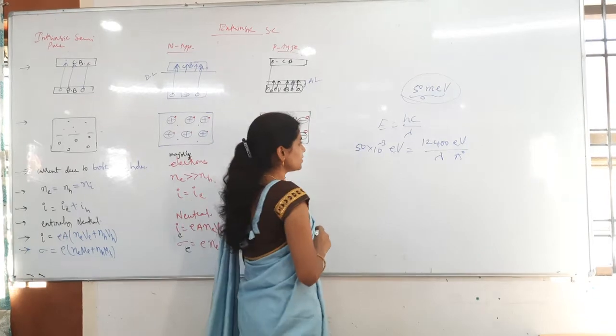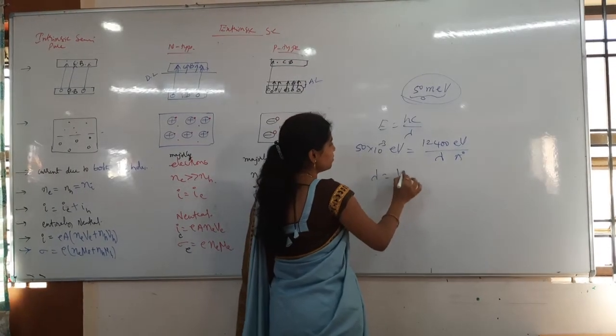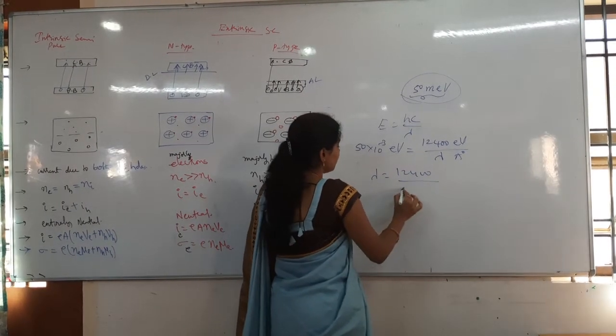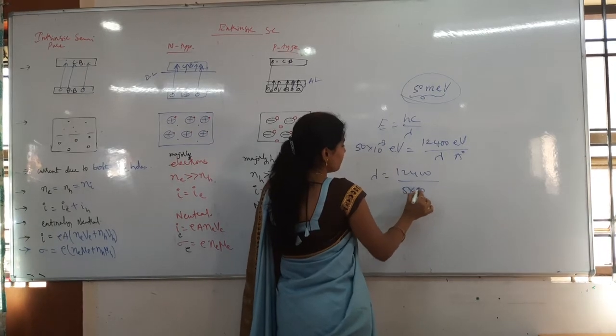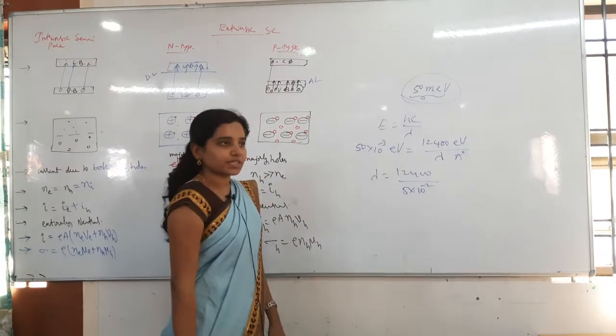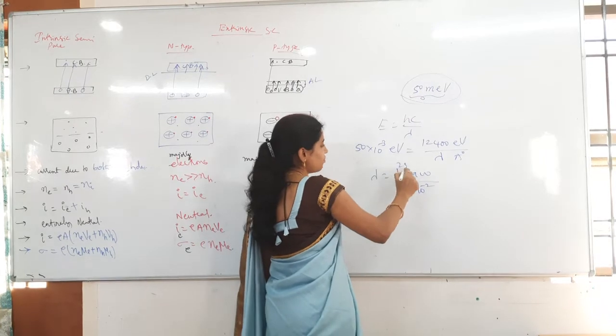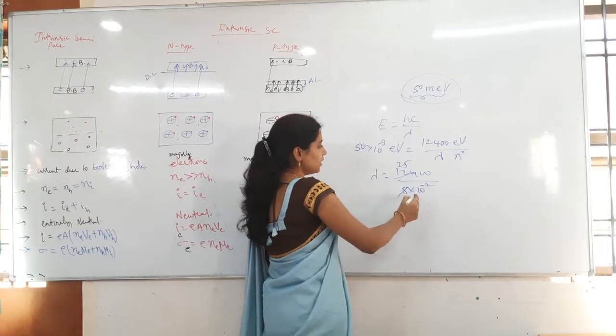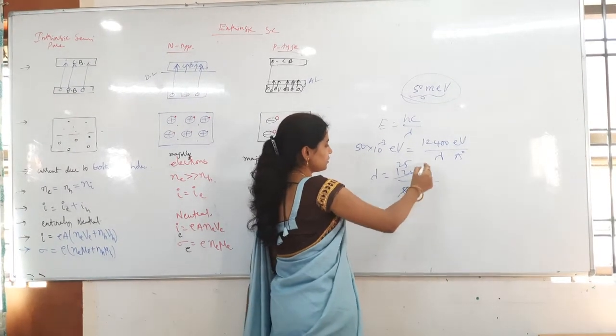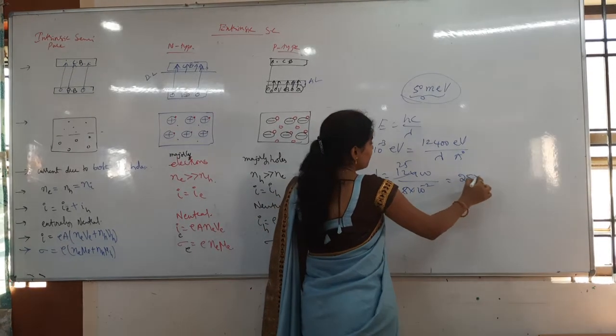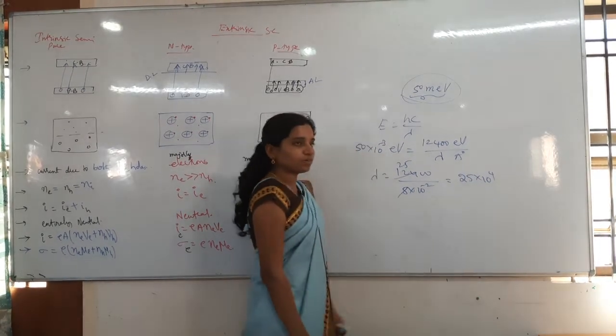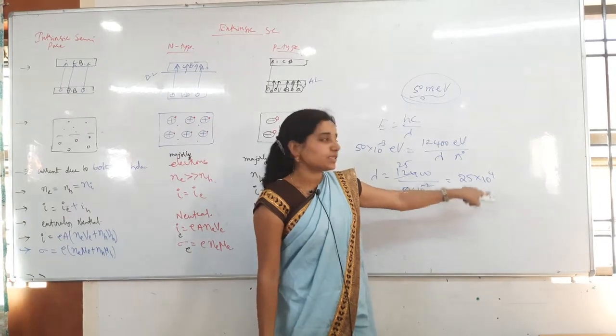Then do everything here. Lambda is equal to 12400 by 50 into 10 power minus 3, that is 5 into 10 power minus 2. This will be approximately 25 times, and going up we get 25 into 10 power plus 4. Armstrongs or meters?